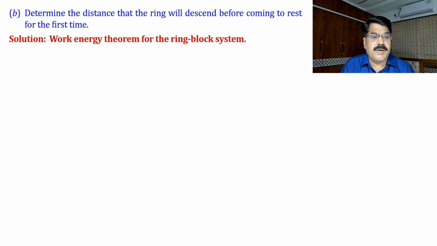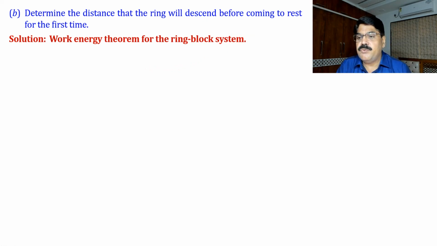Equilibrium position means what is happening at that position. So we have used Newton's law here. Now in this part, determine the distance that the ring will descend, the ring will move before coming to rest for the first time. It means a space interval and speed change. Of course, here speed change will be 0 because ring starts from rest and it stops finally. So change in kinetic energy will be 0. So this part involves a space interval and speed change, and that is the area of method of work energy.